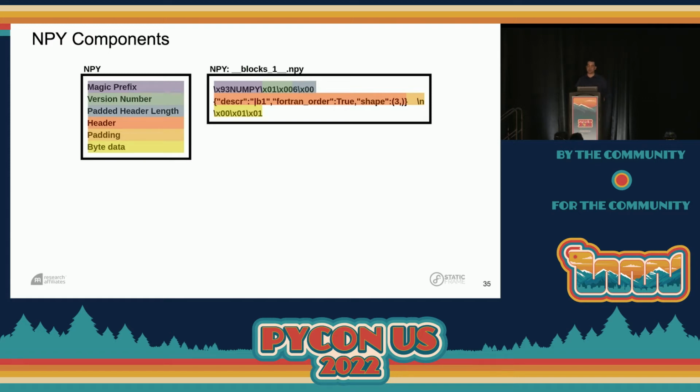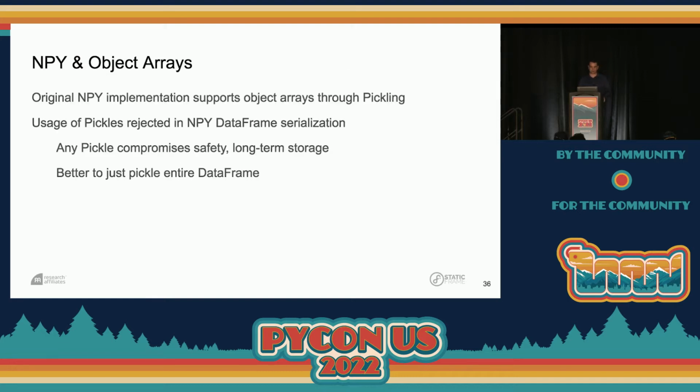So this diagram makes clear the structure of the NPY. We have the magic prefix in purple, we have the version number in green, and we have the padded header length, again telling us how far we need to read to get the rest of the header. The header of the array is given in orange, and we see that's an encoding of a Python dictionary to tell us how to interpret that contiguous byte data. We have a little bit of padding, and then we have the contiguous byte data, which you should recognize now as that same Boolean array we started with, consisting of false, true, and true.